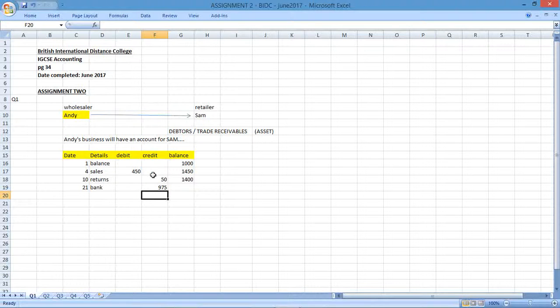Well, when a customer is trying to settle their outstanding account with you as the business. In this case, Sam is actually paying Andy, so from Andy's point of view, it's seen as a receipt. But if I'm looking at the debtor's account, because Sam is a debtor, the debtor's account will be decreasing, and therefore there's a 975 that's going to be taken off Sam's account.